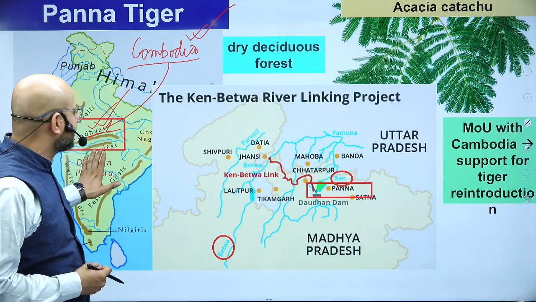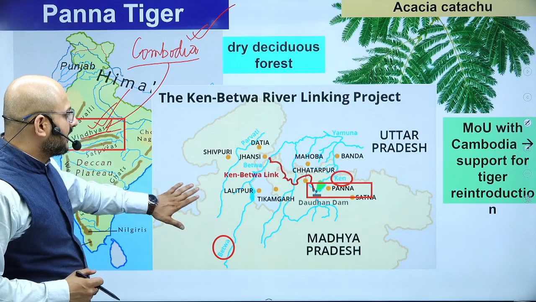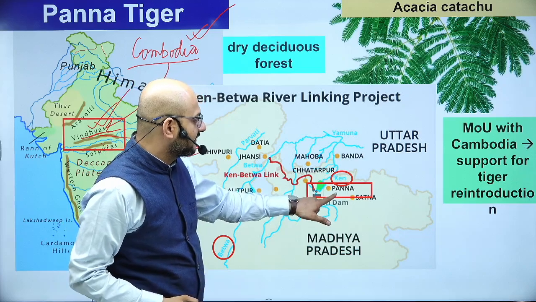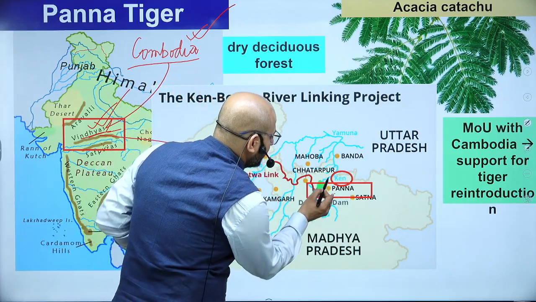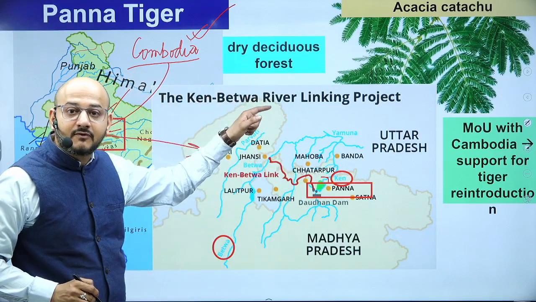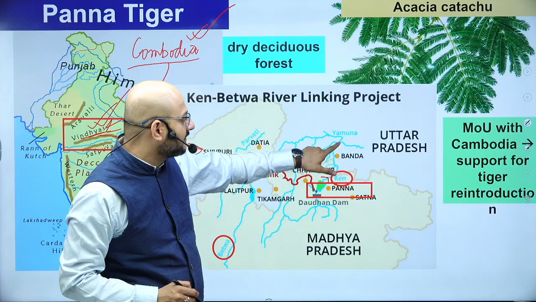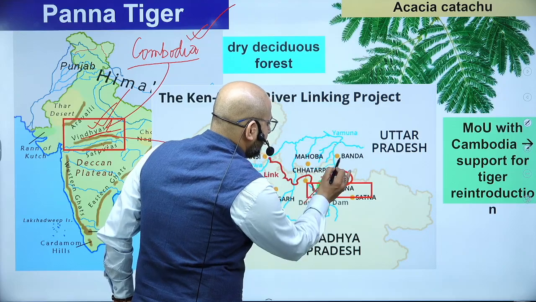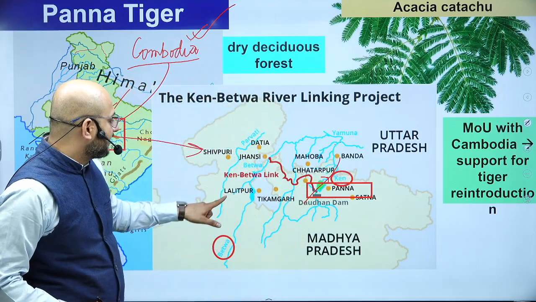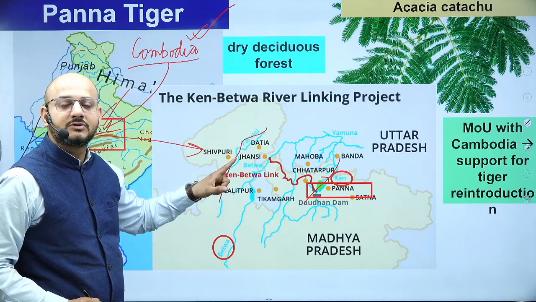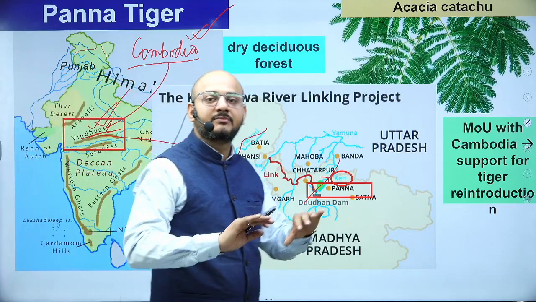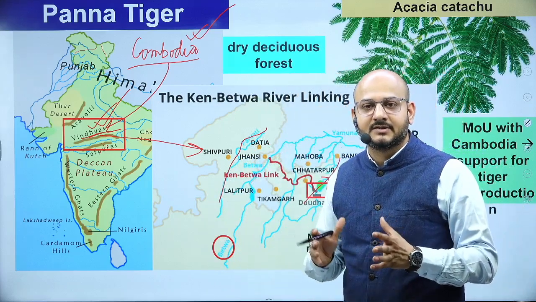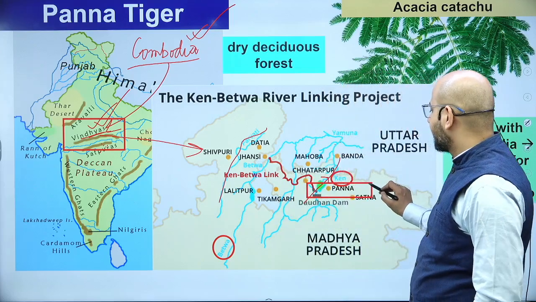तो इससे रिलेटेड क्वेश्चंस what can be formed, so understand in the Panna Tiger Reserve what we are looking at here. If I zoom here you will find it, this is Panna Tiger Reserve here, and from south to north Ken river is flowing, not from north to south. Ken is a tributary, here you will find Yamuna. So from south to north the Ken river is flowing, and here you will find Ken Betwa water link project is also there. So exam में क्वेश्चन आएगा Ken Betwa रिवर इंटरलिंकिंग प्रोजेक्ट से कौन सा टाइगर रिजर्व जो है इम्पैक्ट होगा, that is Panna Tiger Reserve.